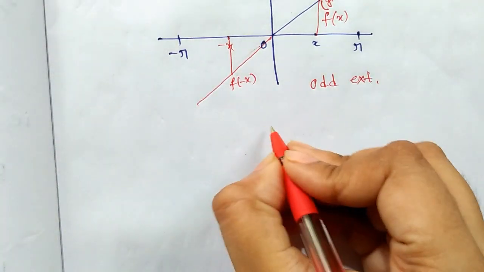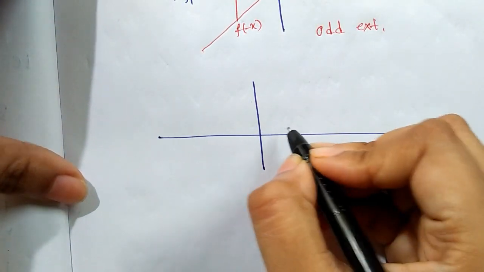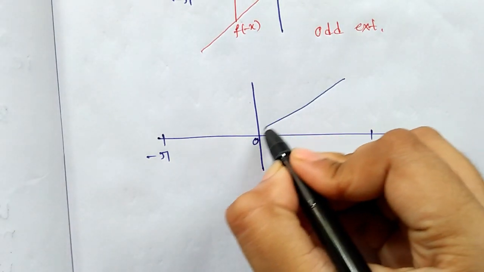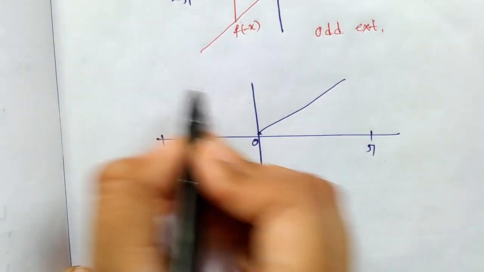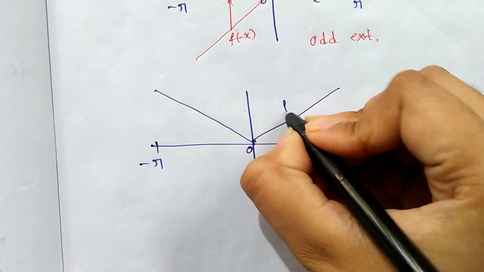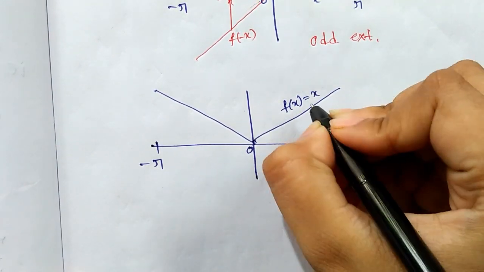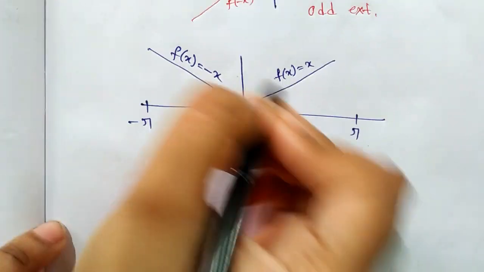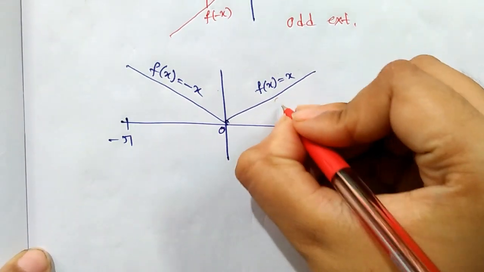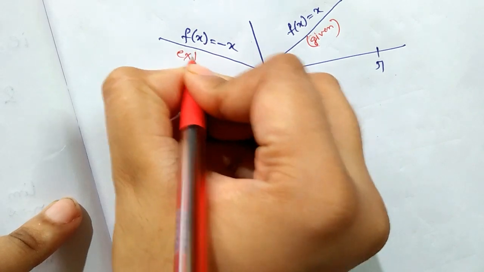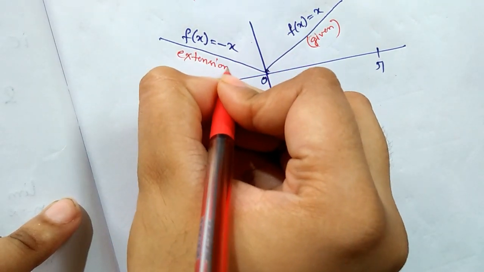So in this problem our picture will be like this. This is 0, this is pi, this is minus pi. f(x) = x is given, and f(x) = minus x is the extension.